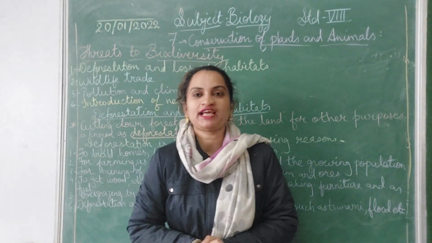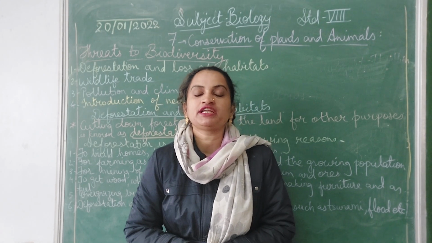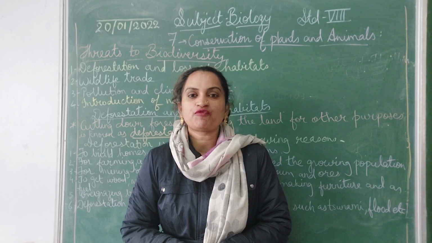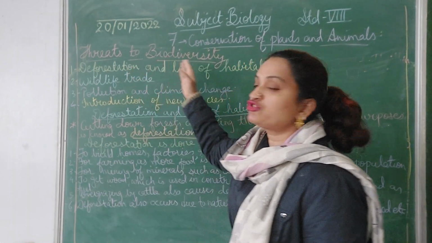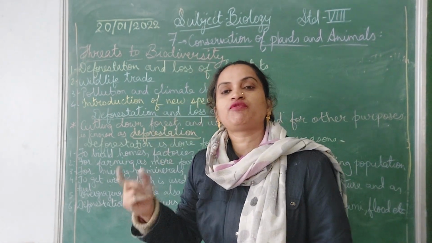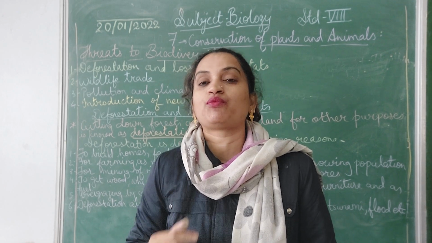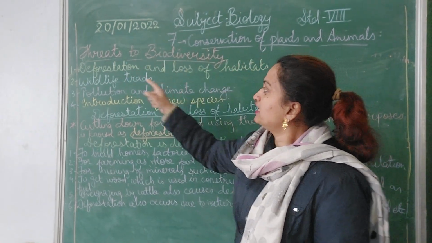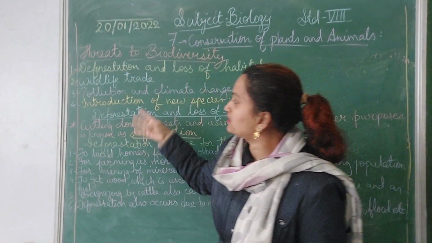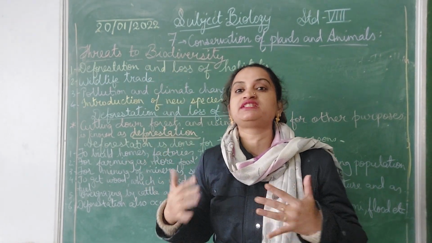Students, we have studied about diversity. Yes. So the different types of diversity we have studied. Now further in this chapter, we are going to study about the threats to biodiversity. We have studied before what is the importance of biodiversity, why it is important. So now we are going to study what are the threats to biodiversity. These are the four main threats to biodiversity, by which biodiversity is disturbed.